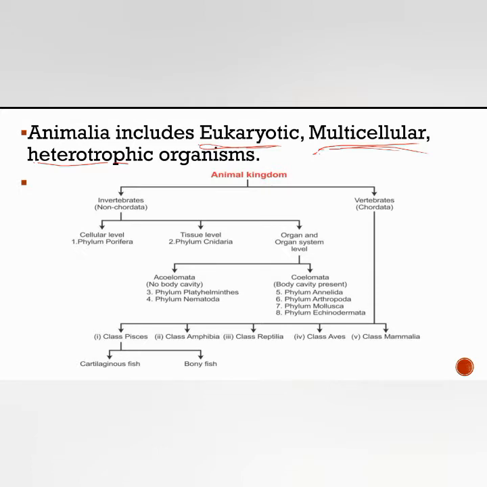All invertebrates we are going to study under animal diversity 1, and all vertebrates come under animal diversity 2. If we observe the flow chart of the animal kingdom, the Animalia is categorized into invertebrates and vertebrates. This is the flow chart, and these are the phyla of the invertebrates and these are the classes of the vertebrates. So this is the basic flowchart of the Animalia.